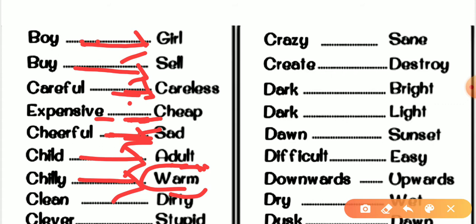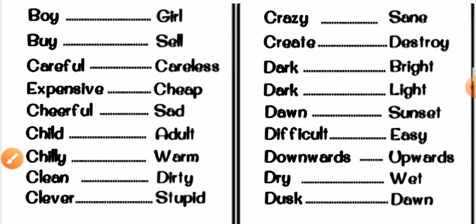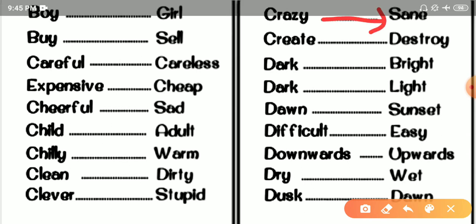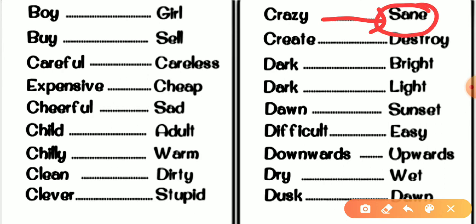Then the next word is clean. The antonym of clean is dirty. After that, clever. The antonym of clever would be stupid. Then we'll go to crazy. Sometimes people use, are you crazy? So the opposite of crazy would be sane. It means healthy-minded. Create. The antonym of create is destroy.